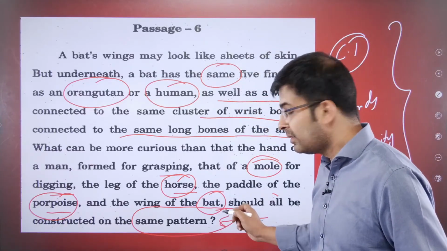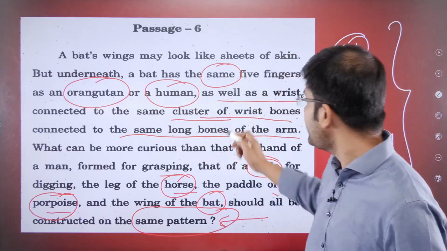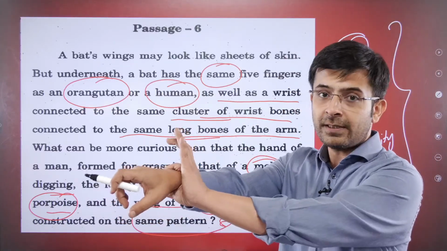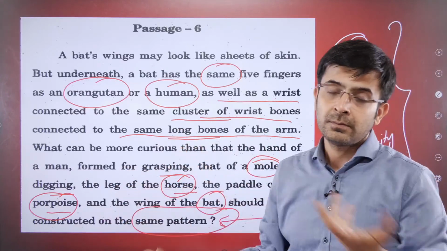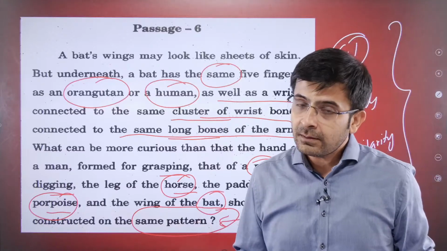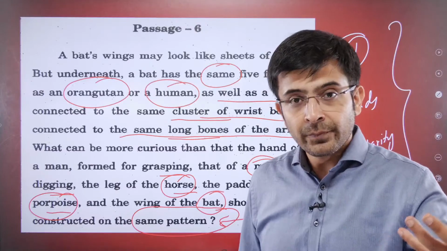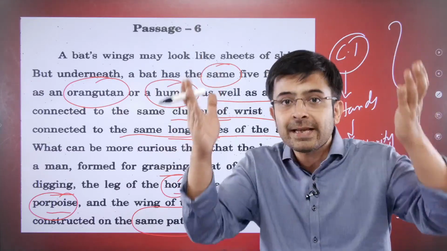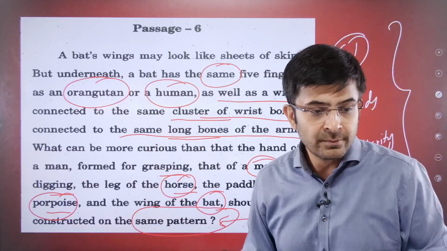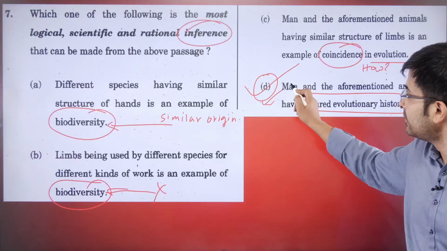Similar pattern. What is the pattern? This particular thing, that you have a wrist connected to a cluster of wrist, which is connected to long bones. This exists in all of these animals. Why is the author saying that? He's hinting at there is some similarity in evolution or origin, that we were eventually probably coming down from the same ancestors in some manner or the other. That's all. Good answer, D. Swati, well answered. Good. D is the answer.